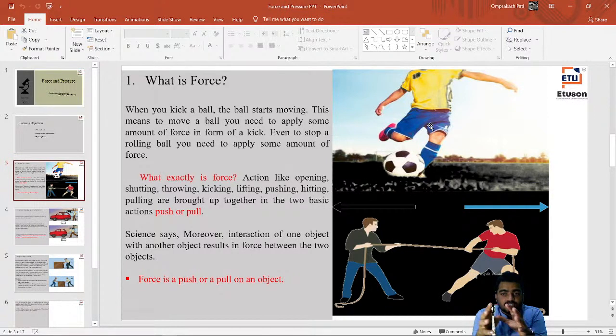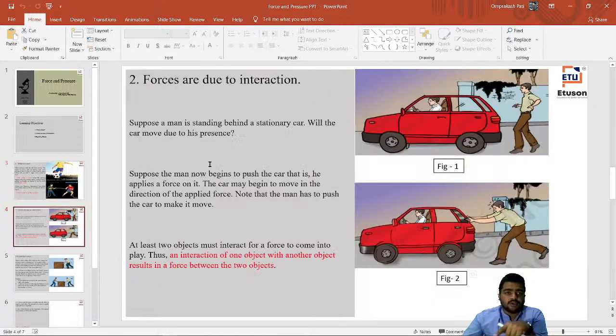In the first picture you can see a person kicking a football, and in the second picture you can see two people interacting with each other, pulling a rope from the middle towards themselves in opposite directions. So what happens in this case? We are watching that two objects or two persons are interacting with each other, so that force arises, right? So let us go to the next one. We can call that the force due to interaction, as we have just seen that two objects are needed to create that force.